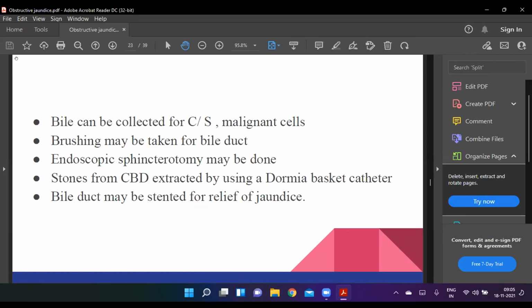Next slide. Bile can be collected for culture and sensitivity and for looking for malignant cells. Brushing may be taken from the bile duct. Endoscopic sphincterotomy may be done. Stones in the CBD can be extracted using a Dormia basket catheter. The bile duct may be stented for the relief of jaundice during this process.